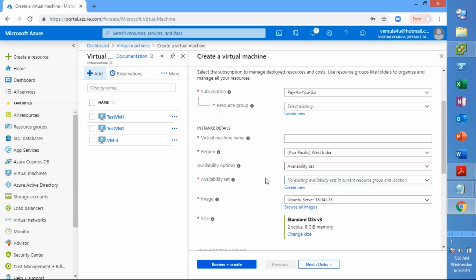Then you will be able to see under which fault domain this VM is falling. If you have 3 VMs and 3 fault domains, they should fall in 0, 1, 2, likewise the update domains also. That practically we will see tomorrow. I'll show you how to check in which fault domain that VM is, based on the number of fault domains or update domains we have. If you have any questions, then we'll take them.